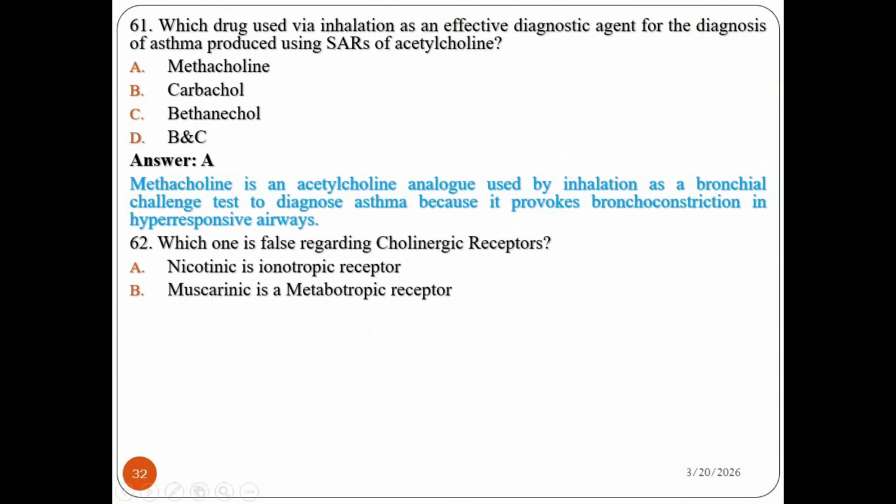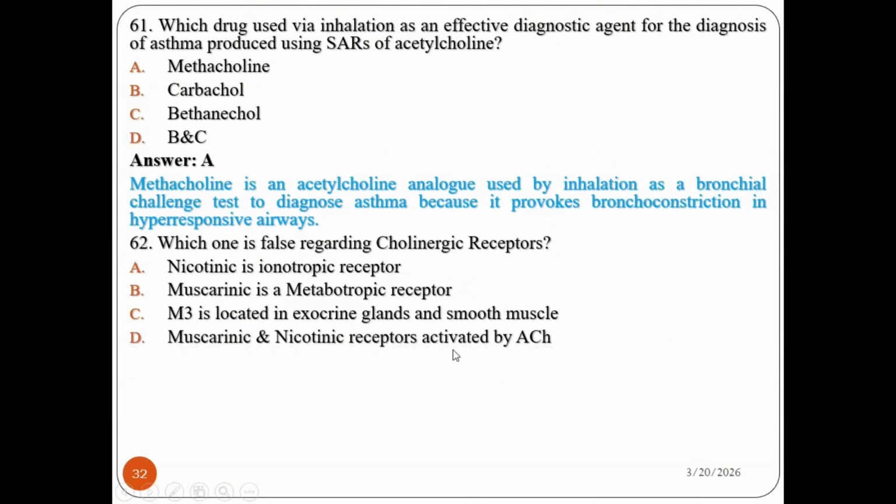Question number 62. Which one is false regarding cholinergic receptor? Nicotinic is ionotropic, muscarinic metabotropic. M3 is located in the exocrine gland and the smooth muscles. Muscarinic and nicotinic receptors activated by ACh. None. Which one is false regarding cholinergic receptors?